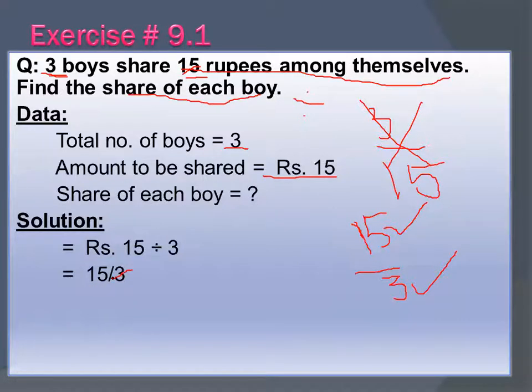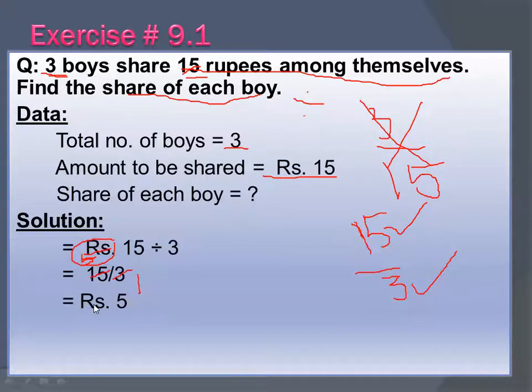So how will you reduce it? 3 ones are 3, 3 fives are 15. So after reduction, what will you get here? 5. So what will be your answer? Rupees 5. So rupees 15 divided by 3 means rupees 5 is the answer. So rupees 5 will be shared among each boy.